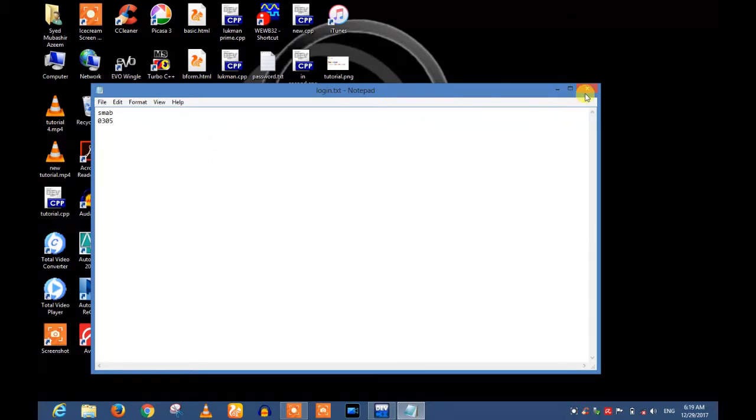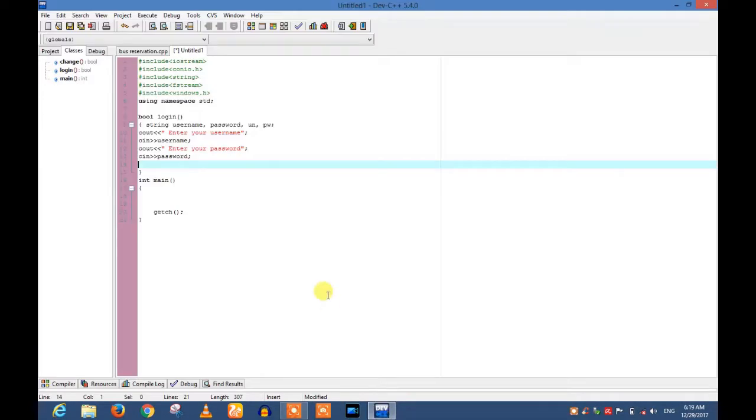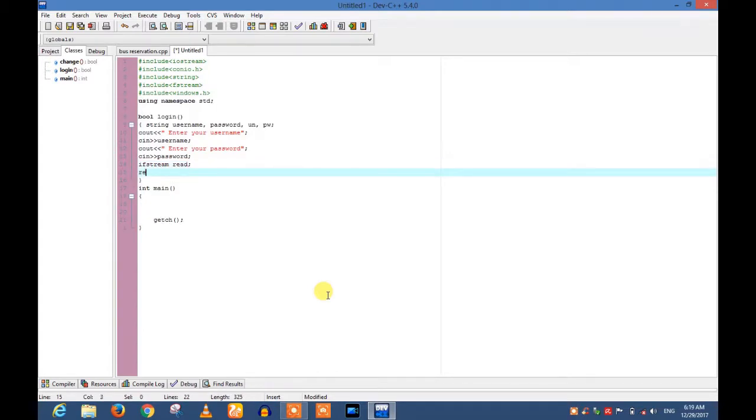Now I'm returning to the compiler and opening the text file where I have saved the password, using fstream to read the file. I give a rename to this file, for example read, and read.open.